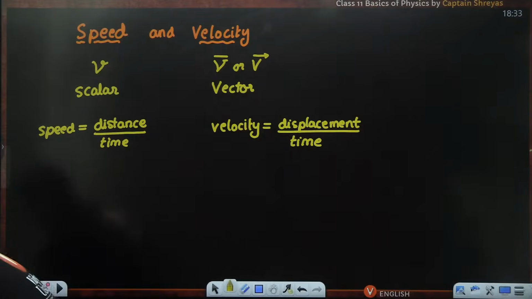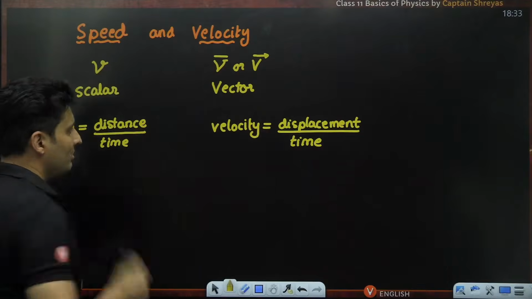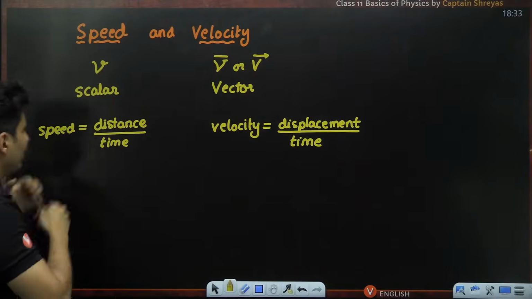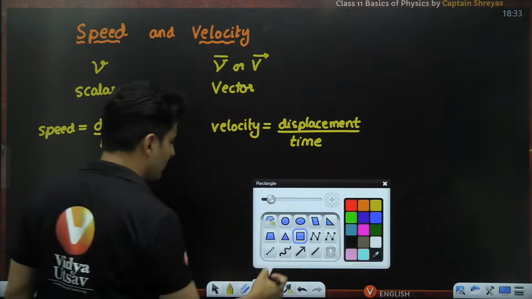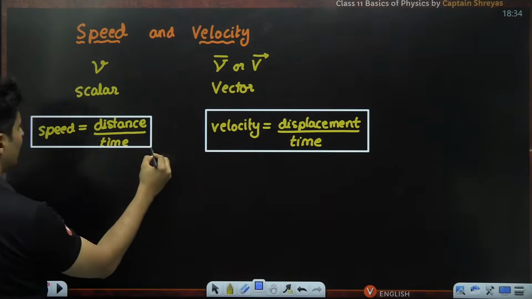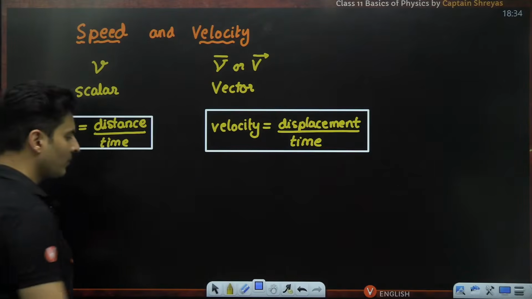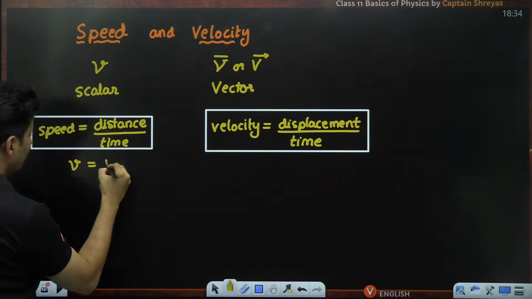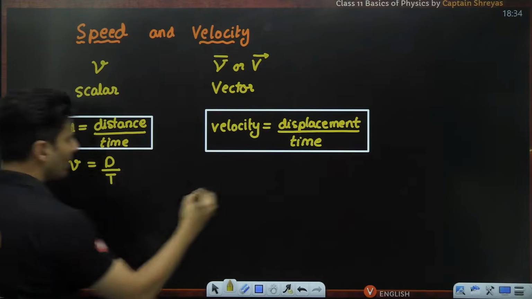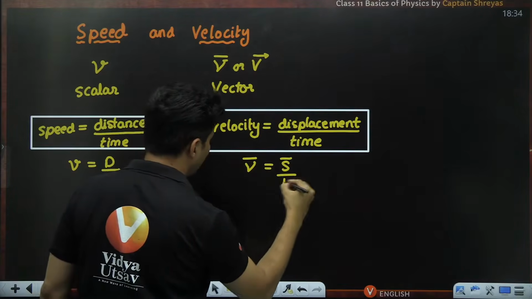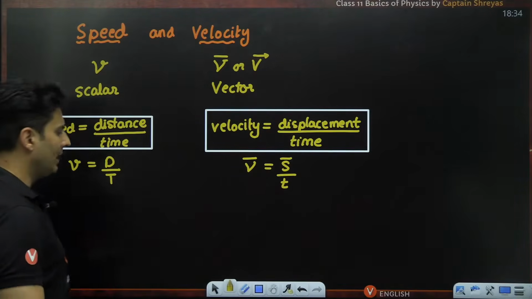Okay. Yep. So that is what is basically your speed versus velocity. How fast you displace versus how fast you cover the distance. That is speed. So this is the formula for each one of them. Velocity is displacement by time, speed is distance by time. Anyways, you can see symbolically speed will be d by t. Here velocity will be displacement by the time taken.